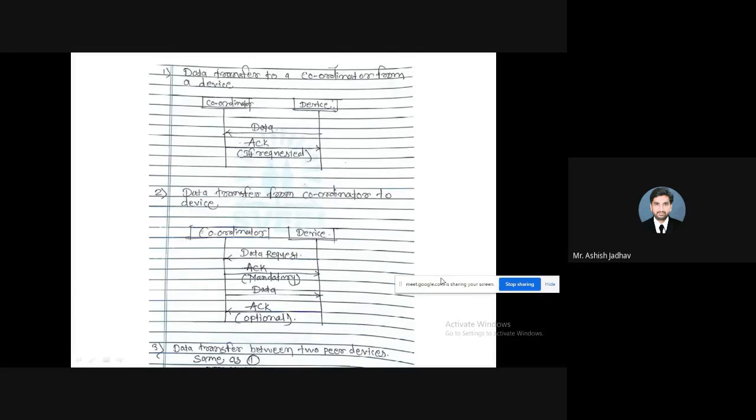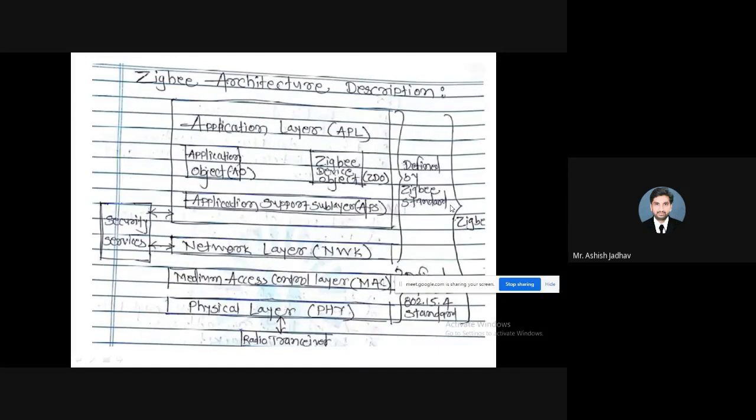Next is the protocol stack, right? So pay a little attention. Very important: as I said, in BLE as well, we have different protocols, and for Zigbee also. So you can see this protocol stack of Zigbee.